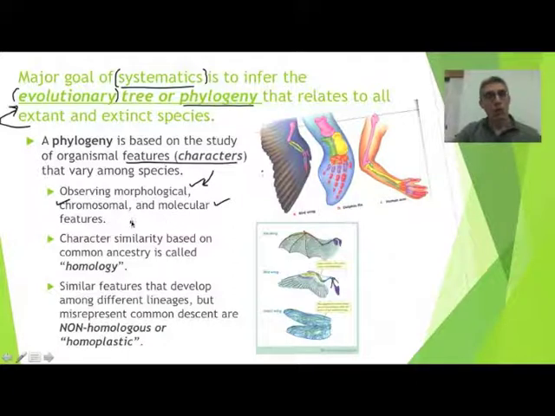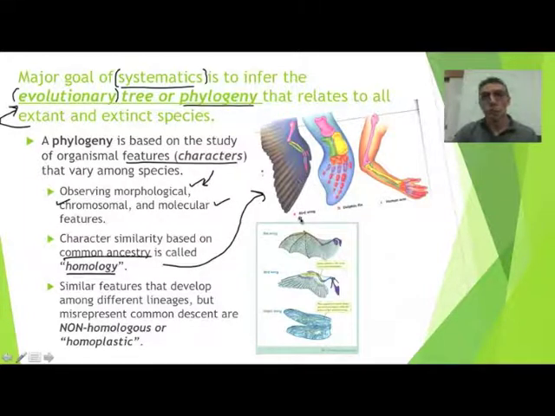When we talk about those characteristics, we actually look at them in 2 ways. The first way that we would look at them would be based on common ancestry. So when you look at the characteristics that take into account this common ancestry, we call those characteristics homologous characteristics. Now, the easiest way to understand this is to look at the diagram on the right-hand side.